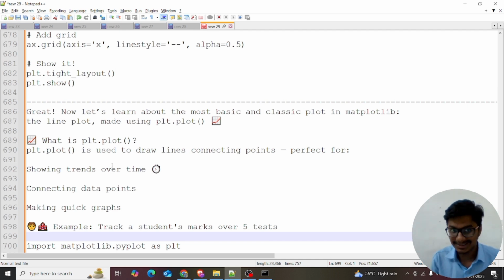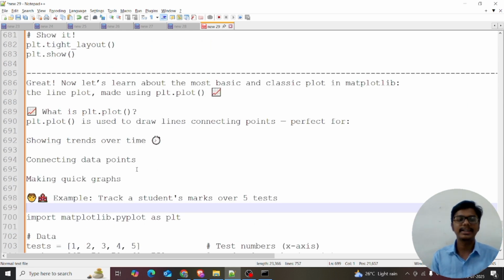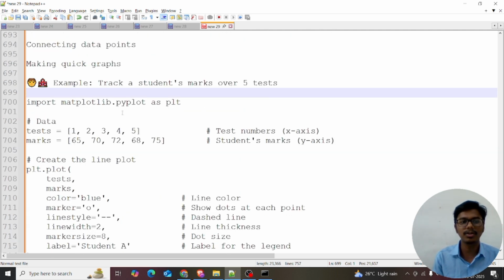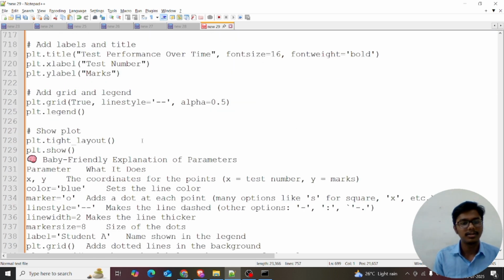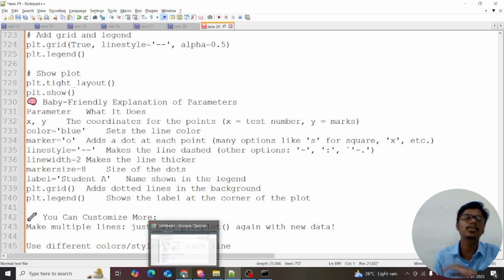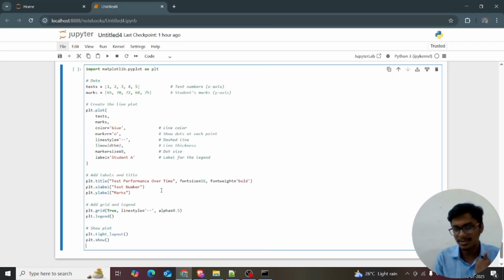When the interviewer asks, plt.plot is used to draw lines connecting points, perfect for showing trends over time, connecting data points, and making quick graphs. Okay, quick graphs. So that's all about plt.plot. I explain all of this code in the Jupyter notebook. Now let's jump into the Jupyter notebook.